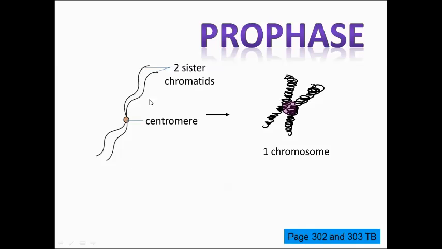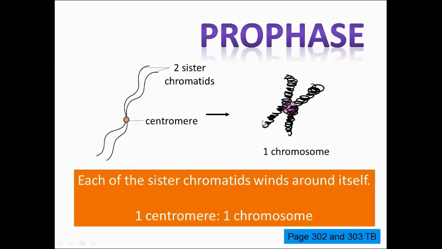This diagram shows the chromatin thread which has replicated, so you see 2 sister chromatids joined at the centromere. Now, during prophase, these sister chromatids will start to condense. That means they will start to wind upon themselves, like this, and become shorter and thicker to form a chromosome.